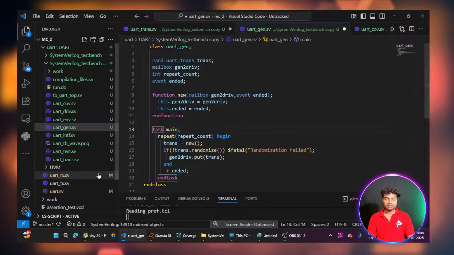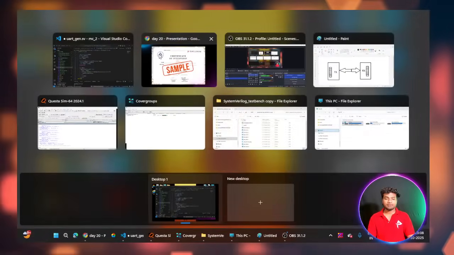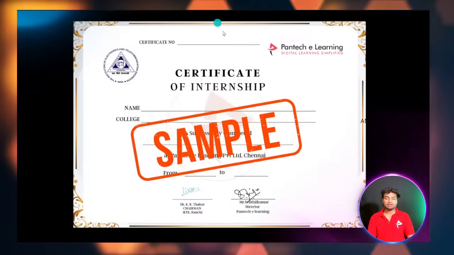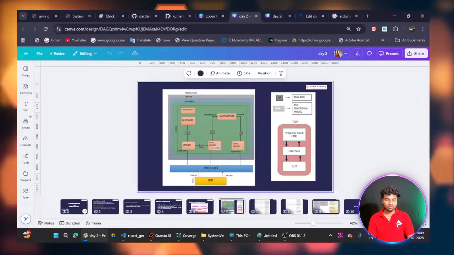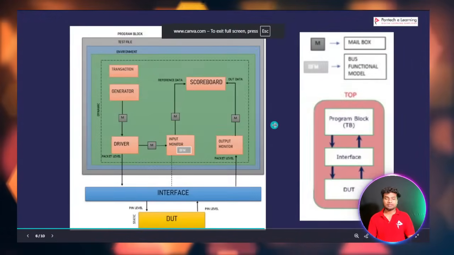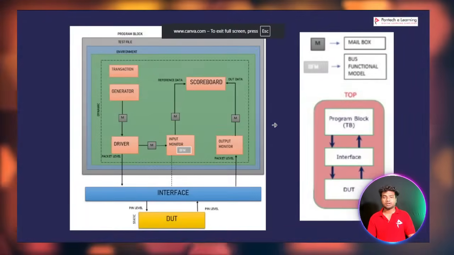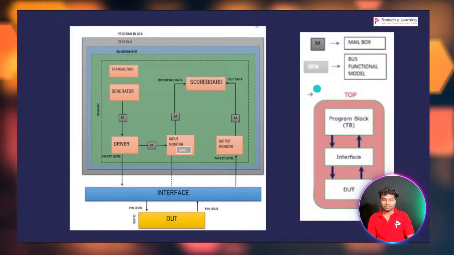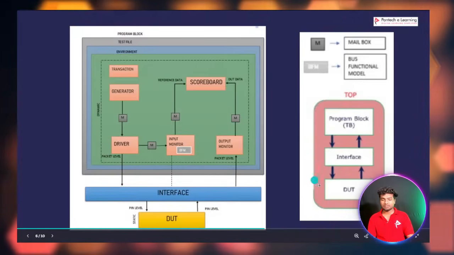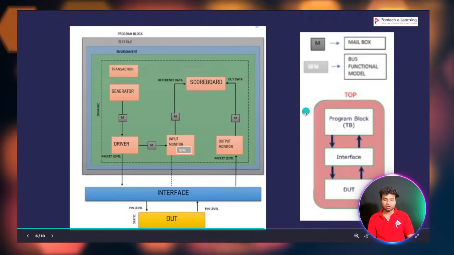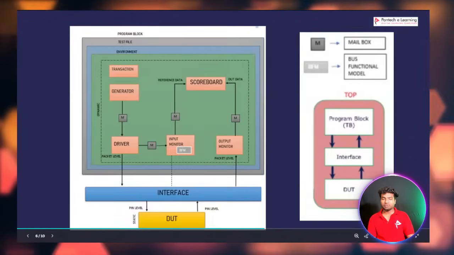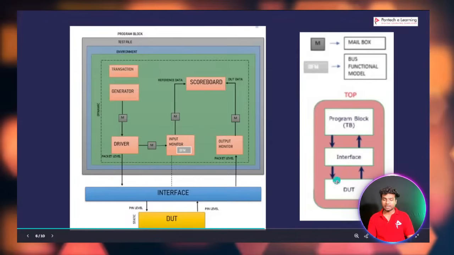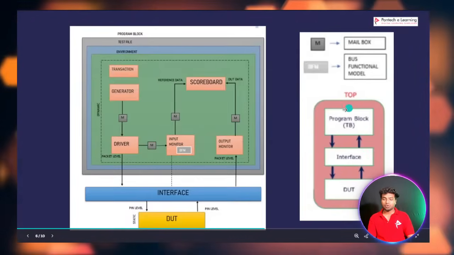So firstly we'll see the architecture of the test bench, the SystemVerilog test bench architecture. You guys may know that this is a SystemVerilog test bench architecture. Firstly, you have to look at this diagram. There is one top module. Inside the top module we have 3 blocks: DUT, interface, and program block.